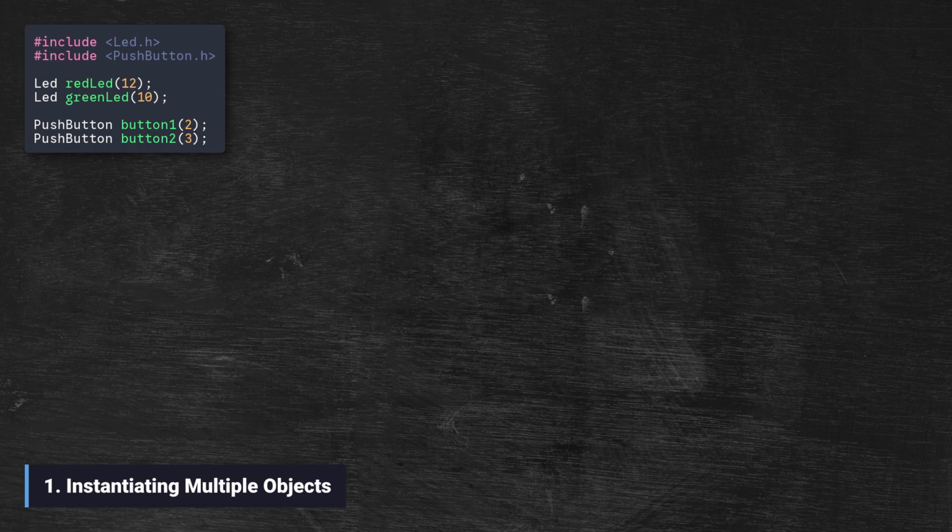First, we include both header files. Then, we create 2 LED objects on pins 12 and 10, and 2 PushButton objects on pins 2 and 3. Notice how clean the global scope is. We aren't defining pins or states manually, we are just creating objects.